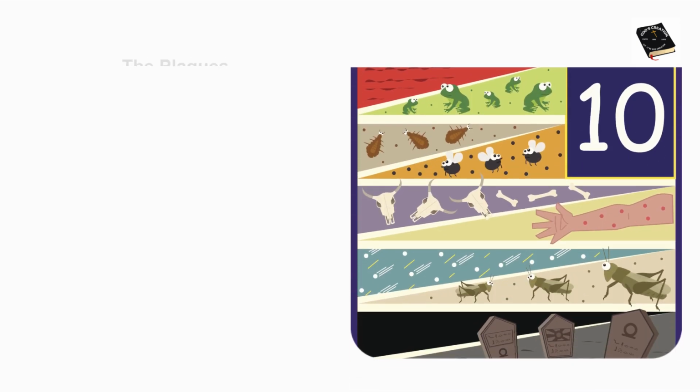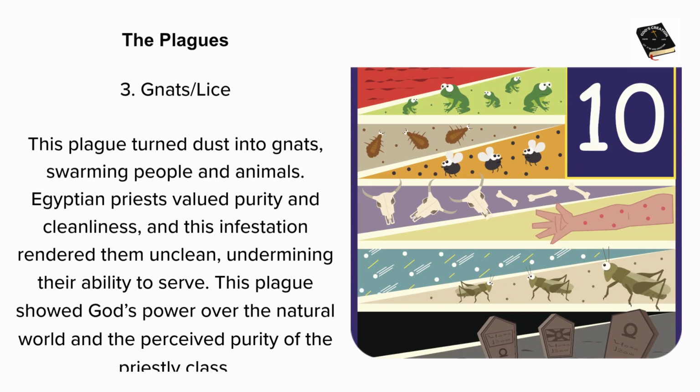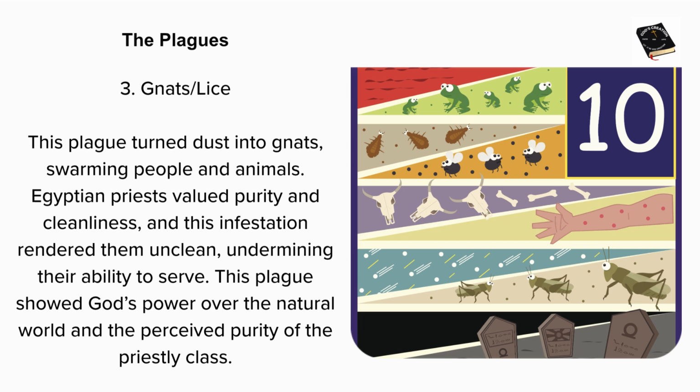The plagues. 3. Gnats, lice. This plague turned dust into gnats, swarming people and animals. Egyptian priests valued purity and cleanliness, and this infestation rendered them unclean, undermining their ability to serve. This plague showed God's power over the natural world and the perceived purity of the priestly class.